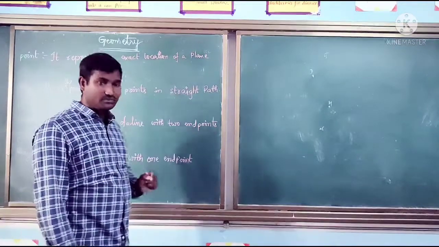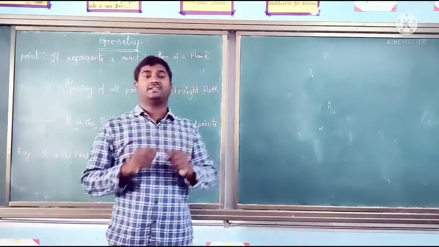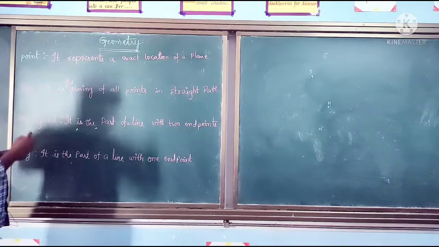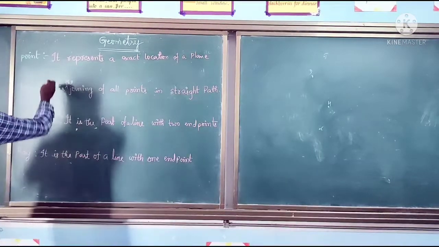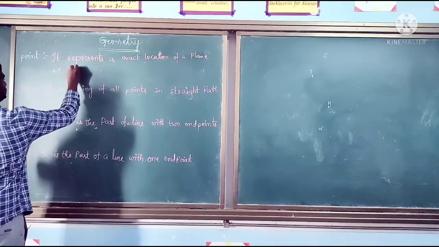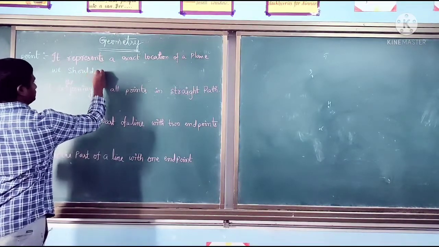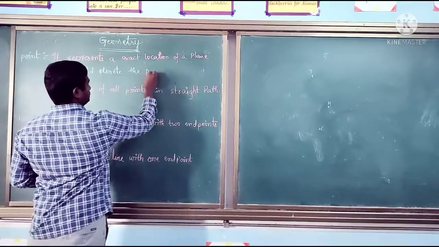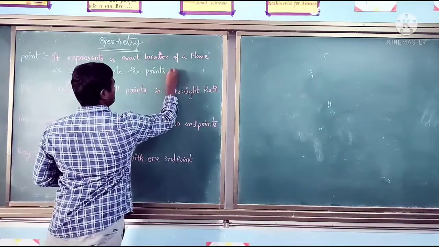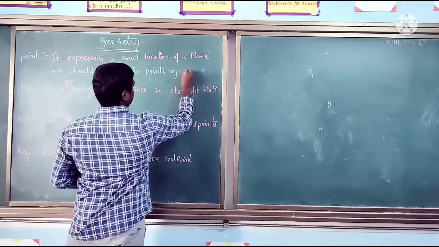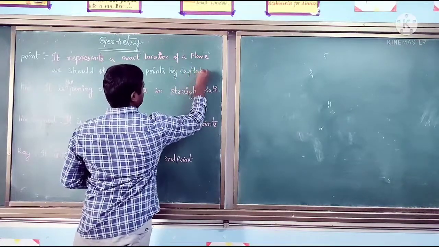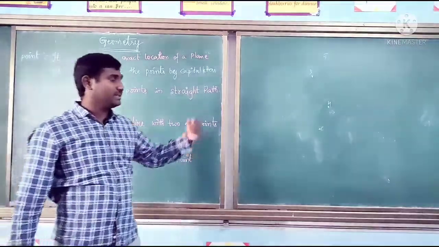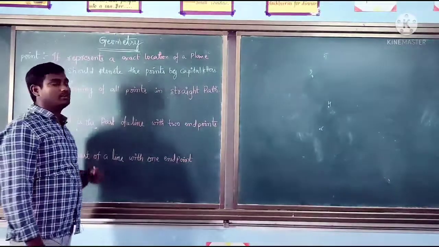And next, how do we denote points? Points we should represent with capital letters, capital alphabets. That is capital A, capital B, capital C. Those and all we can use for points.